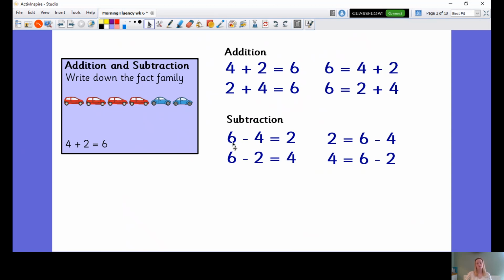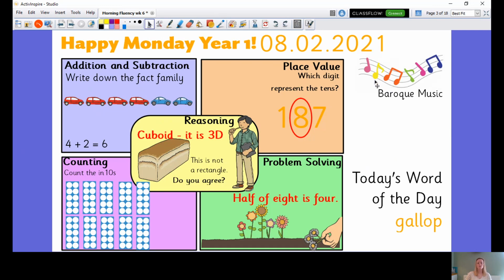Then we've got for your subtraction, 6 minus 4 equals 2, and 2 equals 6 minus 4, and 6 minus 2 equals 4, and 4 equals 6 minus 2. And let's find out which digit represents the tens. Of course, this is the 8. The 7 represents the ones, the 8 represents the tens, and the 1 represents the hundreds. So we have 8 tens, which makes 80.